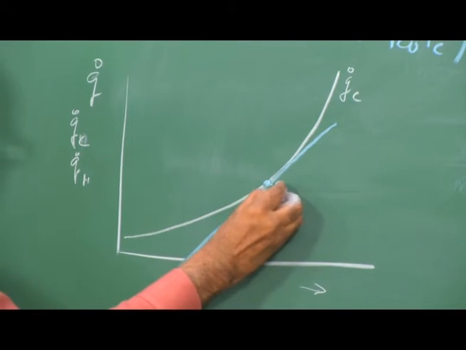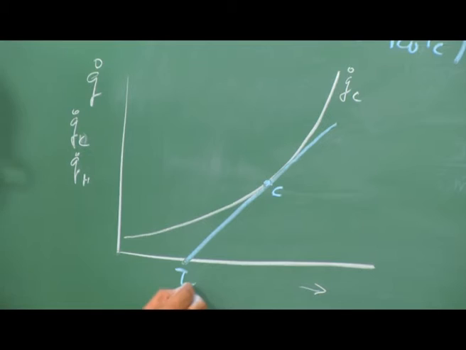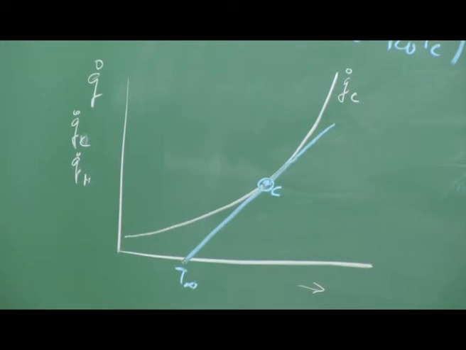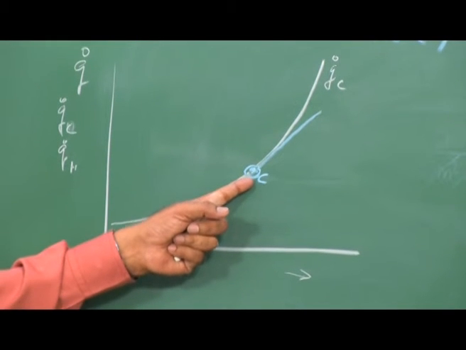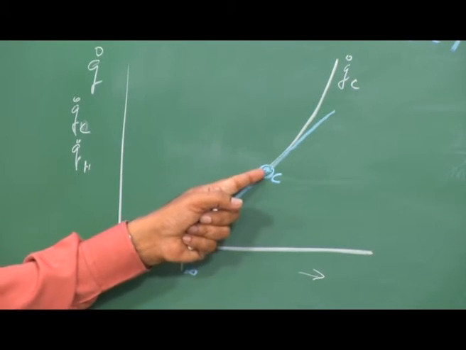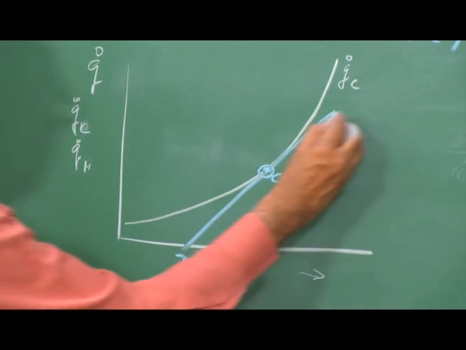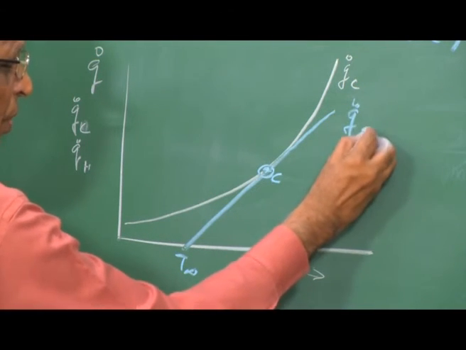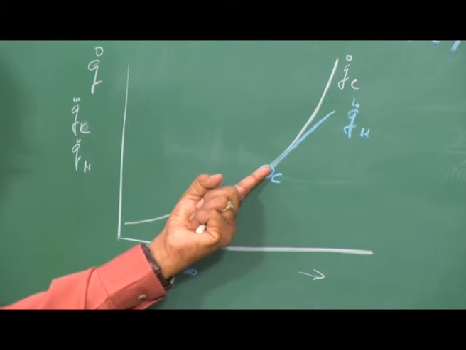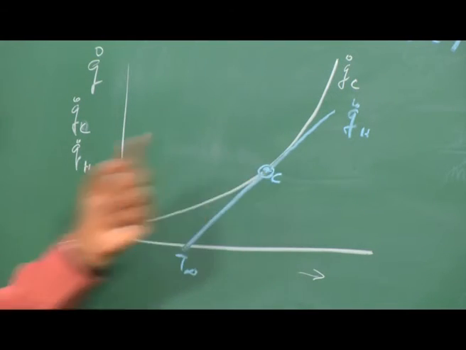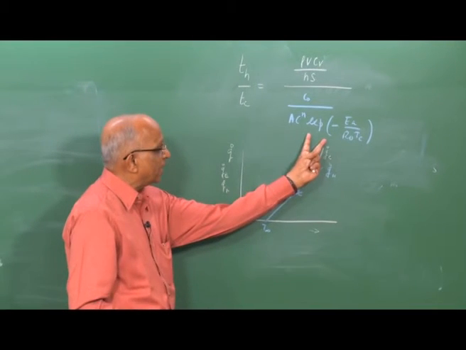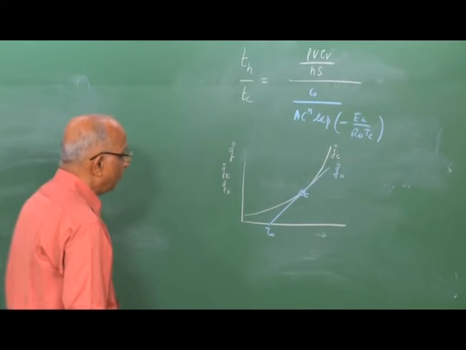This was the point C, and this was T ambient. And how did we determine Tc, the condition C? We said that the magnitude of Q dot c is equal to the magnitude of Q dot h at point C. Second, the Q h curve is tangent to the Q c curve at point C. Therefore, let us look at the tangency condition and see whether I can simplify this expression.